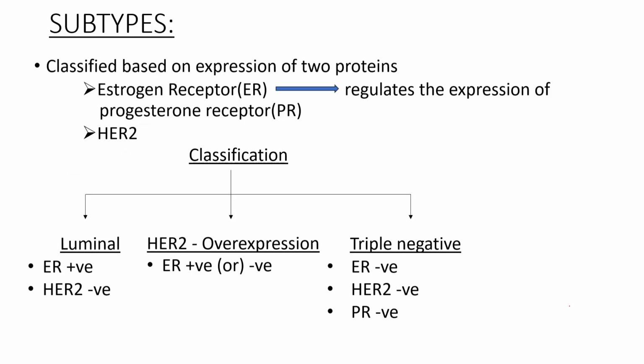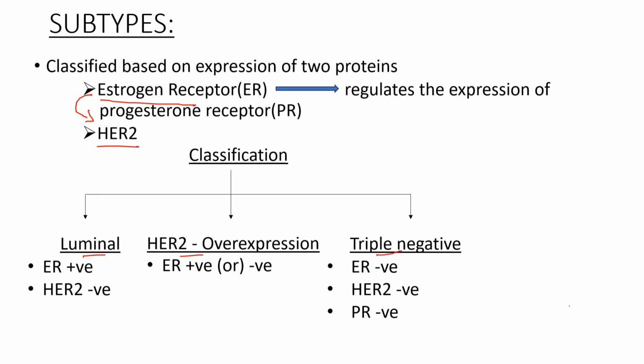Now coming to the subtypes, breast carcinoma is classified based on the expression of two proteins. These are the estrogen receptor proteins and the HER2 proteins. Estrogen receptor regulates the expression of the progesterone receptor also. Now it is classified based on the luminal and the HER2 overexpression subtype and the triple negative subtype.